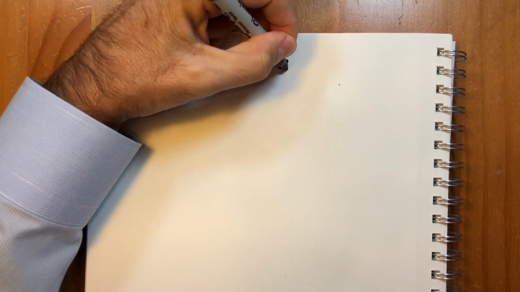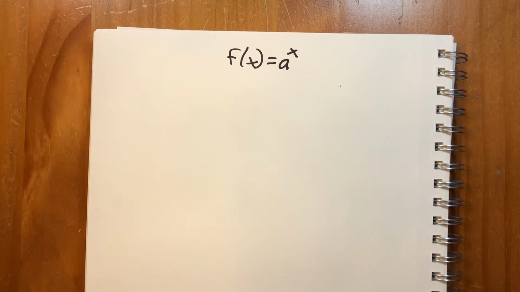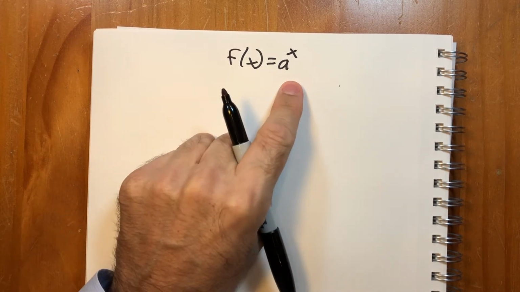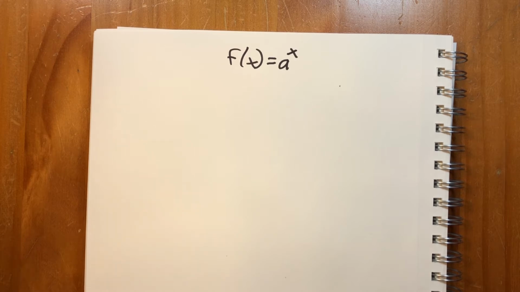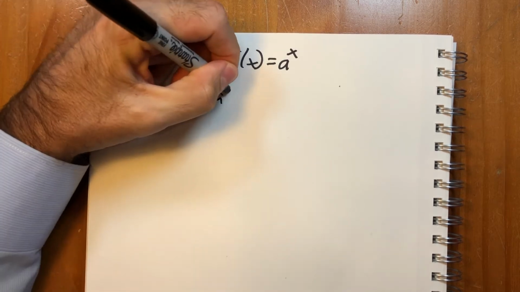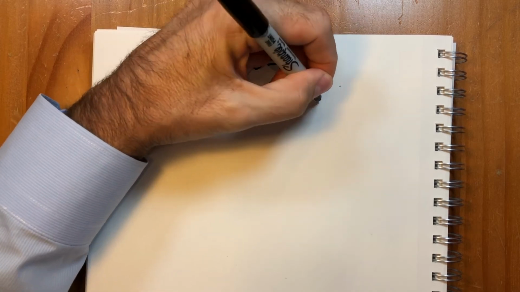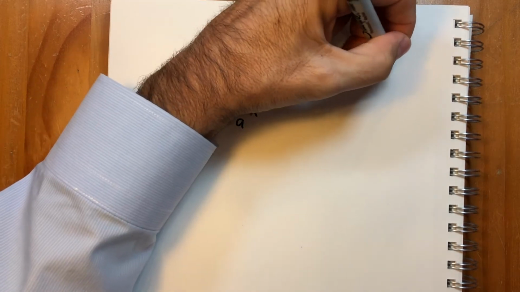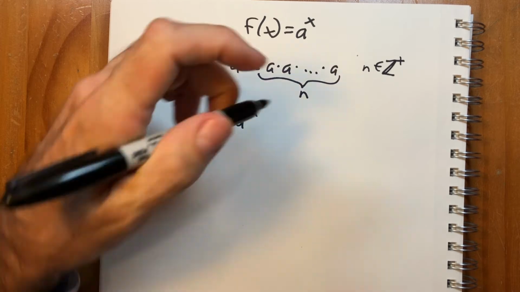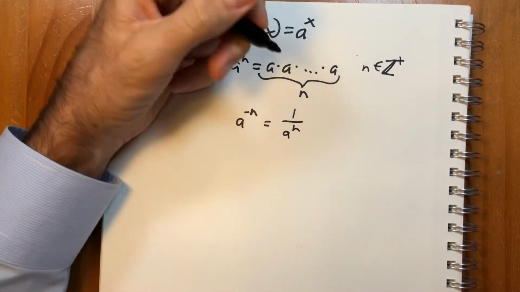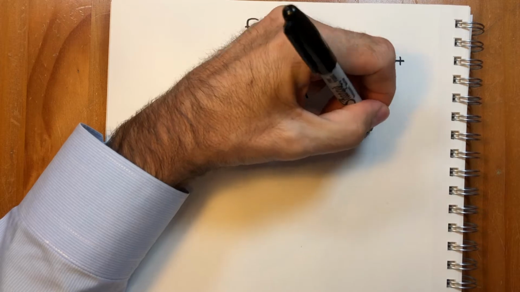What to me is a more interesting example is that the intermediate value theorem is essential to the most basic fundamentals of real numbers, because exponential functions like f of x equals a to the x can't exist without the intermediate value theorem. The meaning of this function is constructed using the intermediate value theorem, because we know from algebra that a to the n equals a times a, with n copies, and that a to the minus n equals 1 over a to the n, with n a positive integer.